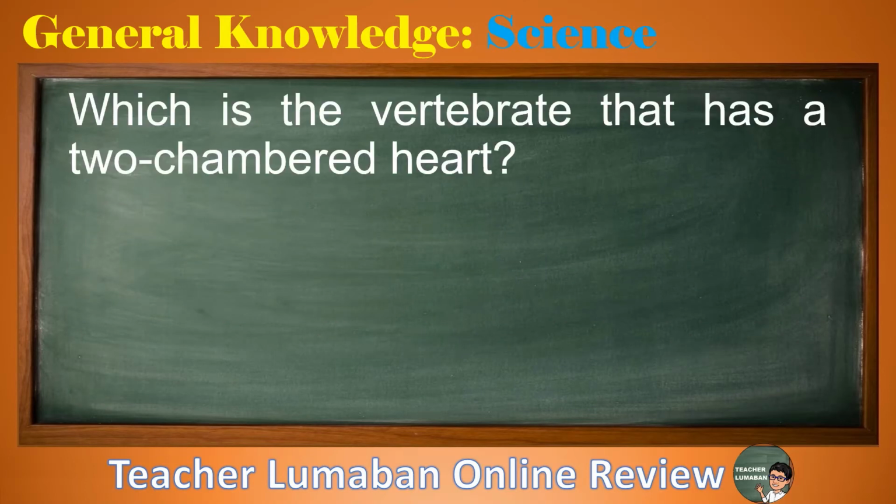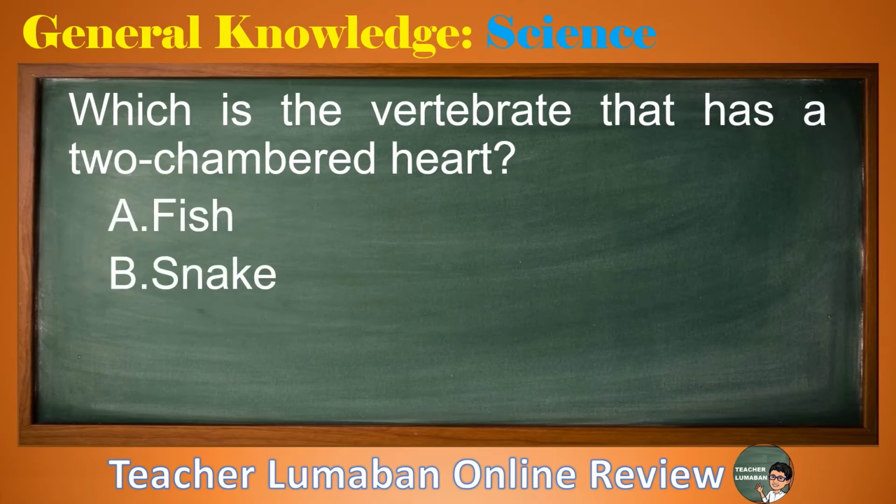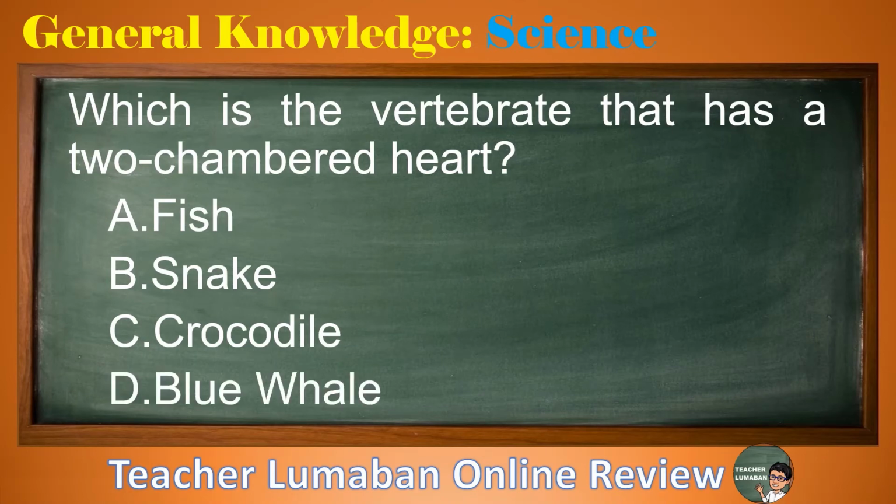Which is the vertebrate that has a 2-chambered heart? Letter A, fish. Letter B, snake. Letter C, crocodile. Letter D, blue whale. Choose the suitable answer to the following choices in 5 seconds.